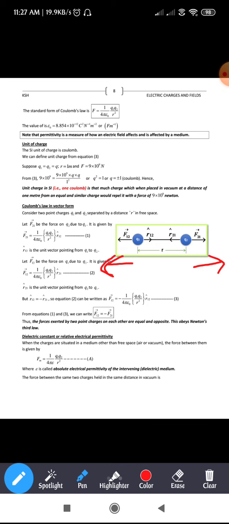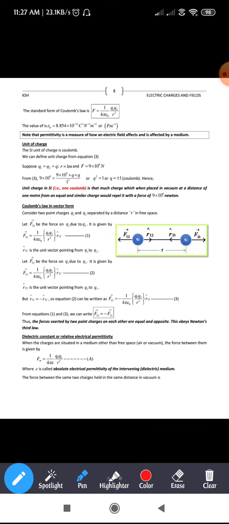A unit vector is a vector which has the magnitude of 1. So we have taken the vector r12 cap, directed towards the charge q2. Similarly, we have taken r21 cap, which is directed towards the charge q1. Those are the two unit vectors we have taken.